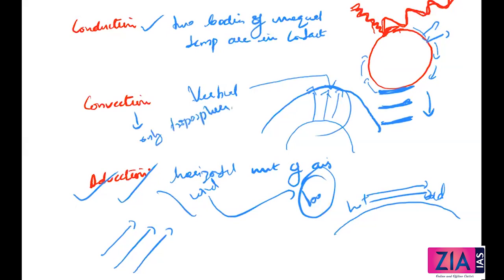The last one is advection. Advection is the transfer of heat through horizontal movement of air. Horizontal movement of air is relatively more important than vertical movement. I told you why. In middle latitudes, there are day and night variations, some areas will be hot and some areas will be cold, and balancing the situation is important with regards to advection. Advection is helping in balancing.